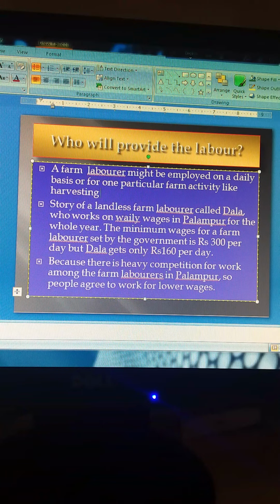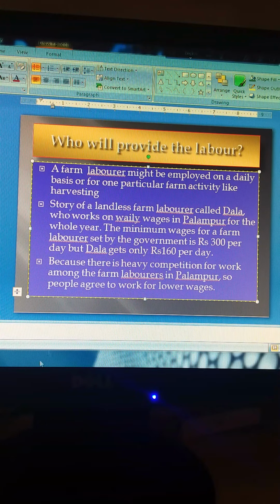Now, we have an example over here. We are giving the story of a landless farm laborer called Dala, who works on daily wage in Palampur for the whole year. The minimum wage for farm laborers set by the government is rupees 300 per day, but Dala gets rupees 160 per day. Because there is heavy competition for work among the farm laborers in Palampur, there are very few chances to get work, and people agree to work for lower wages because they don't have any alternatives to get more work or work somewhere else.